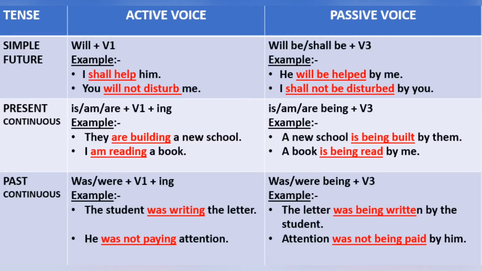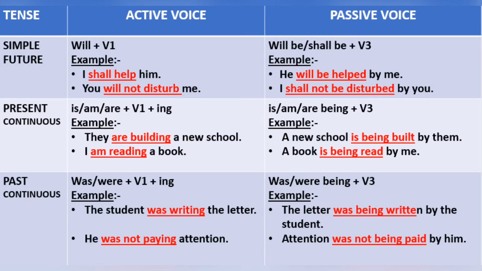In active voice, was or were plus first form of verb plus ing is there, and in passive voice it changes to was or were being plus third form of verb. Now look at the examples. The student was writing the letter. So in this sentence, the student is the subject, was writing is the verb tense, and the letter is the object. So in passive voice, this sentence will be the letter was being written by the student.